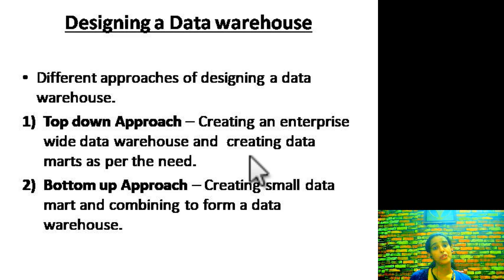So either you create the data warehouse as a whole and obtain information for each and every department, or you keep the information department-wise: you create a data mart for finance, a data mart for products, a data mart for sales, a data mart for customers. All these you create and then combine together to form a huge repository of data. That is your data warehouse. So this is the top-down and bottom-up approach of designing a data warehouse.